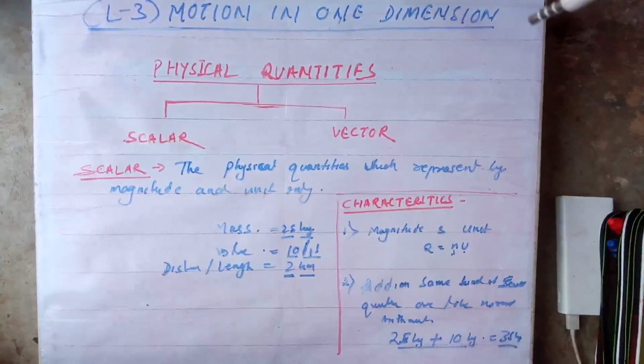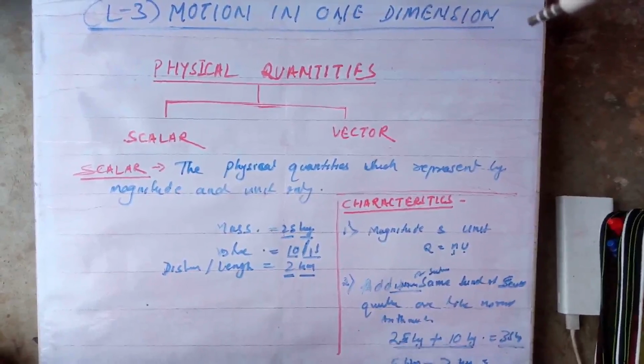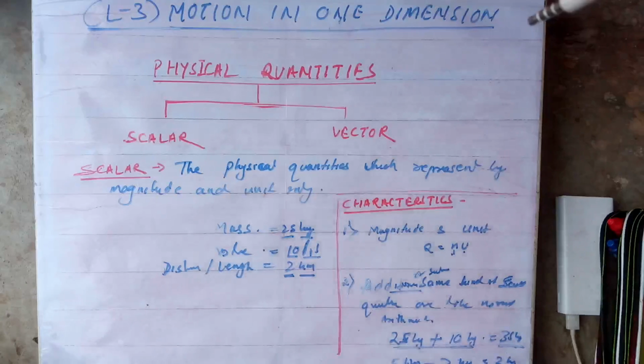Very simple, like the arithmetic operations you do in your maths. Here there is no effect of anything. You directly add or subtract. Suppose I traveled 5 kilometer and my friend traveled 2 kilometer, 5 minus 2, so I have traveled 3 kilometer more. Getting my point? Are you clear now? Shall I go for the next?